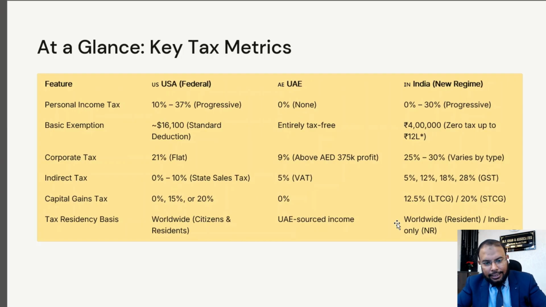Regarding capital gain tax, in USA there is 0%, 15%, or 20%. In UAE there is 0%, meaning there is no capital gain tax. But in India, capital gain tax is applicable. There is a flat rate. If you are earning long-term capital gain, that is 12.5%. If you are generating short-term capital gain, that is a 20% flat rate.